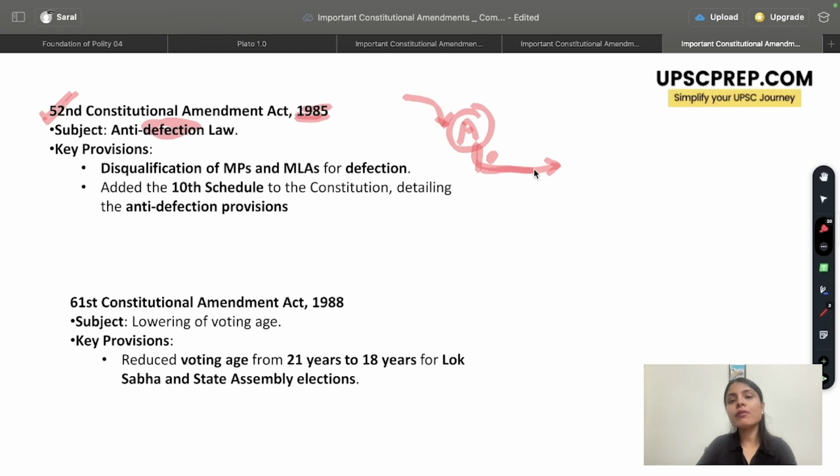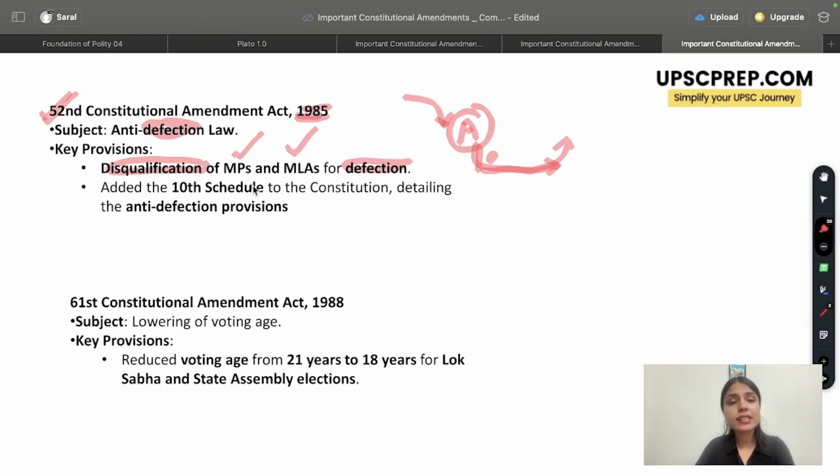So defecting from one party to another became a trend, so much so that people overnight changed parties. To stop this trend, an entire amendment was introduced, the 52nd Amendment Act of 1985, which said that if you defect from one party to another, it will be considered a disqualification. So certain rules were established as part of defection for members of parliament and members of legislative assembly.